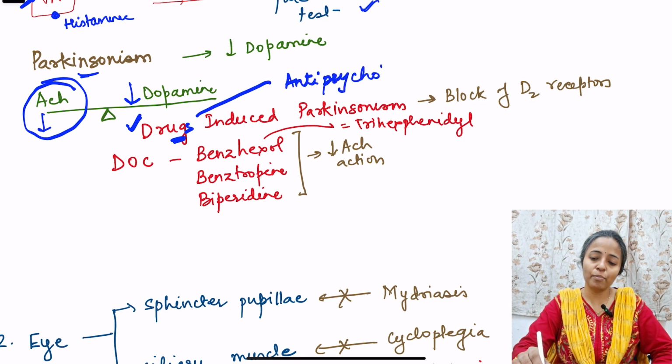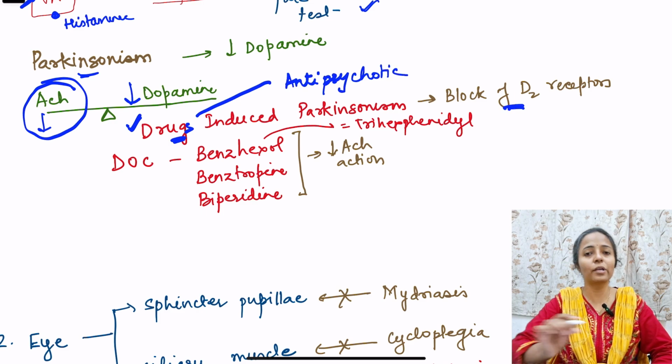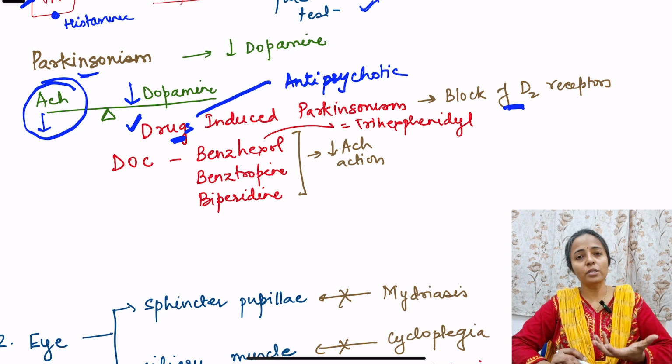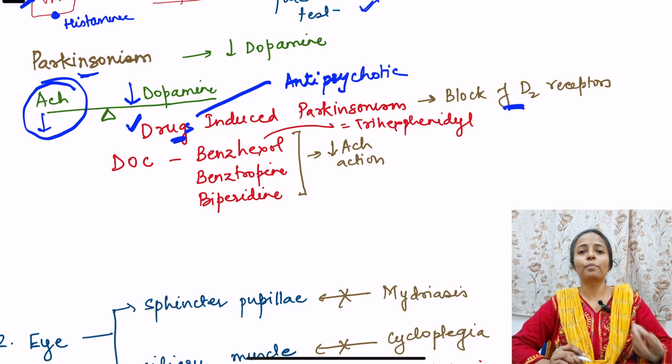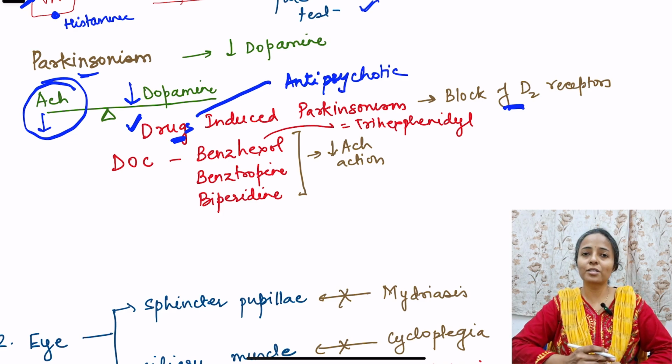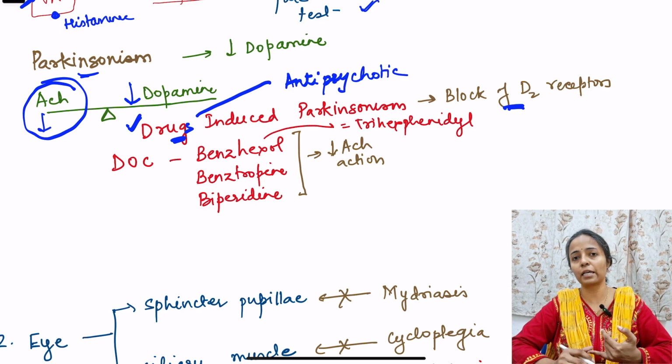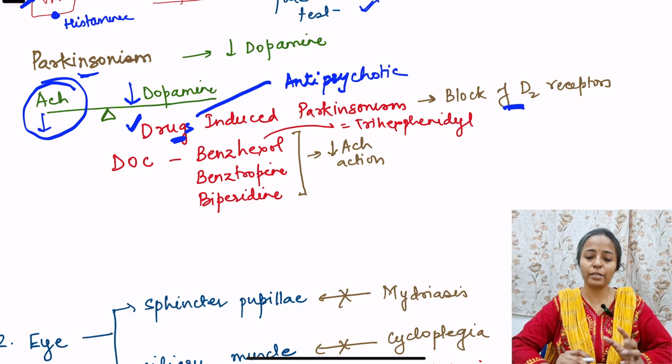They basically block the D2 receptors. So even if we give L-dopa from outside, D2 receptors are already blocked. That means L-dopa will not be able to act on the D2 receptors. So what to do? Better decrease the other neurotransmitter, that is acetylcholine. So give anticholinergic so that acetylcholine does not have that much effect.